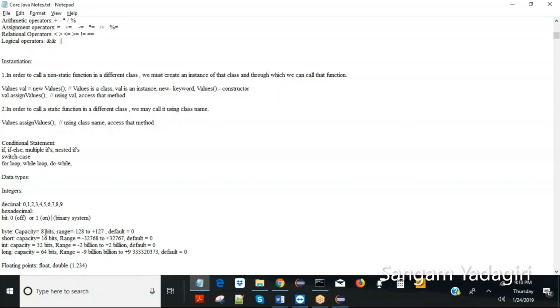Everything is measured as file capacity; file size is measured in bytes, right? It's a combination of bytes, but primarily it is bits, and 8 bits constitute a byte. A byte range is from -128 to +127. That means if you declare any byte, you will be able to assign any value from -128 to +127 only. If you assign any value beyond this range, it will throw an error.